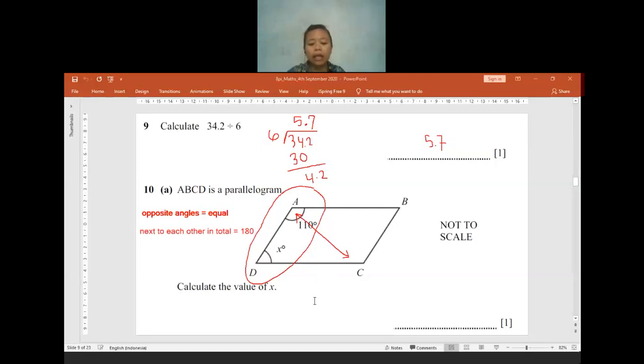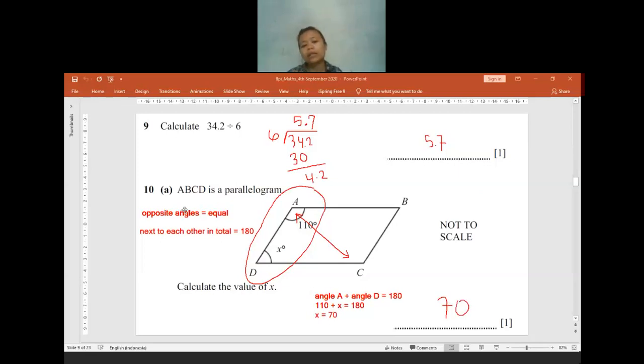So it means angle A plus angle D in total is equal to 180. Angle A, we already have, it is 110. Angle D, we don't know. We only have it as X. In total it has to equal 180 degrees. So X has to be how many? Yes, X will be 70 degrees. Is there anyone who is confused, or maybe my explanation is too fast? The answer will be 70.